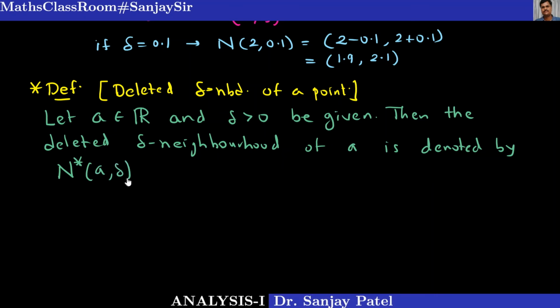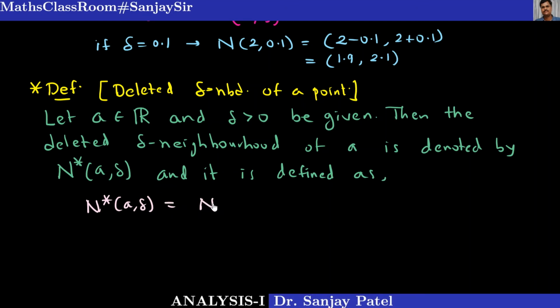This is the notation for deleted delta neighborhood, N star of A comma delta, and it is defined as N star of A comma delta is equal to N of A comma delta minus singleton A.